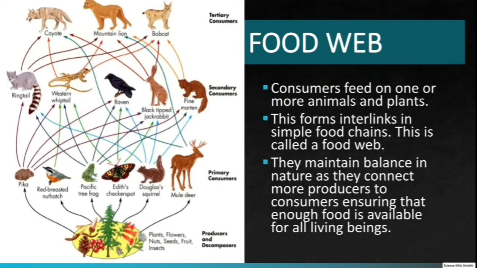Food web. Primary consumers feed on one or more producers. Similarly, each secondary consumer feeds on one or more primary consumers, thus forming interlinks in simple food chains. These interlinked food chains are called the food web. Food webs maintain the balance in nature by connecting more producers to consumers, thus ensuring enough food is available to all animals to live and survive. Consumers are connected to two or more types of food sources to survive in conditions where there is scarcity of one's food source.